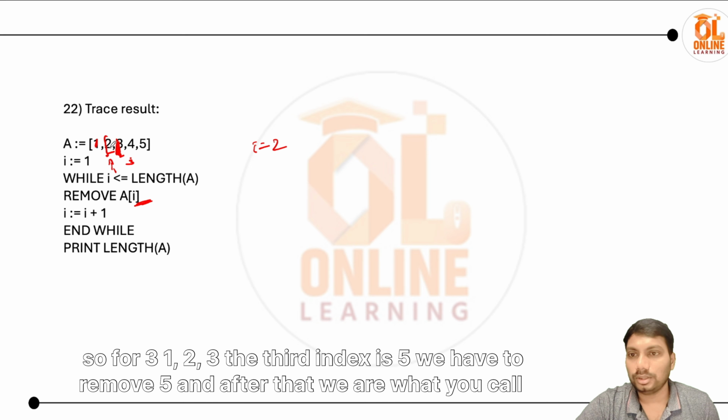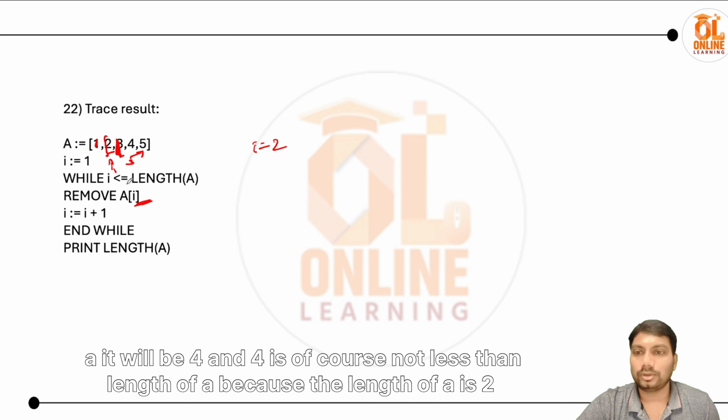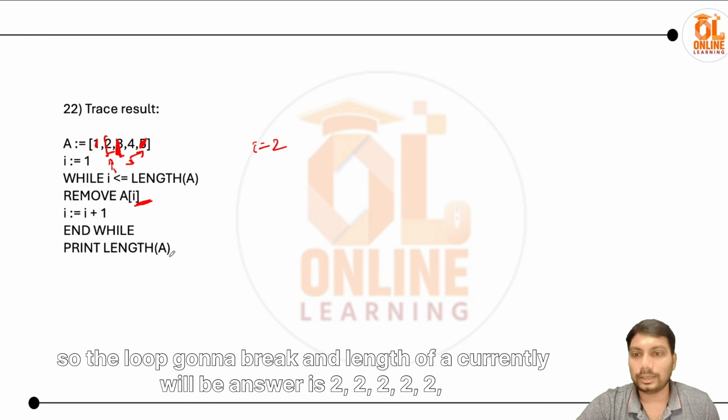So for 3, 1 2 3, the third index is 5, we have to remove 5. After that I will be 4, and 4 is of course not less than the length of a, because the length of a is 2. So the loop is going to break, and the length of a currently, the answer, is 2.